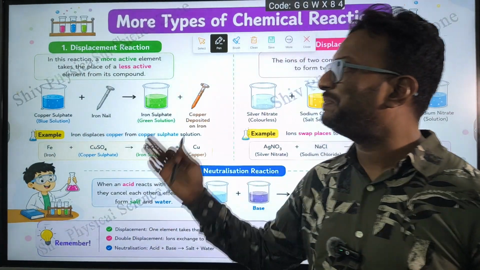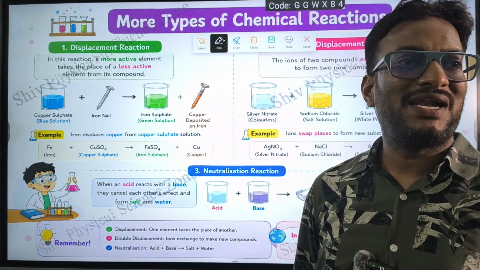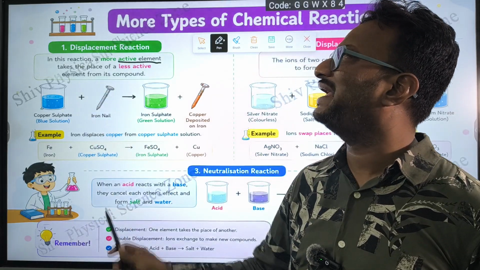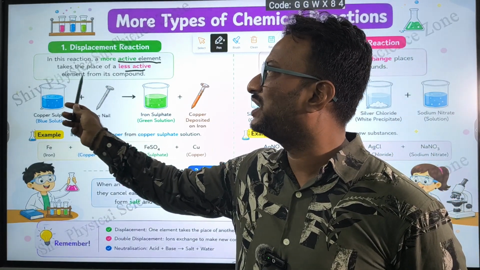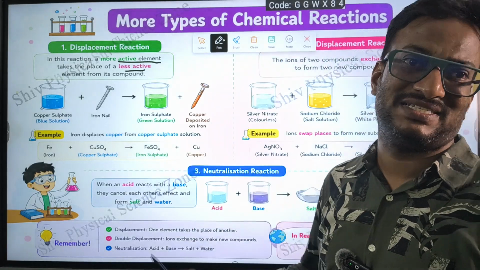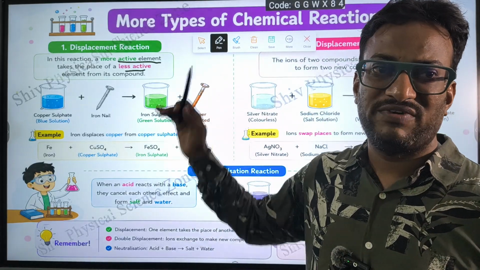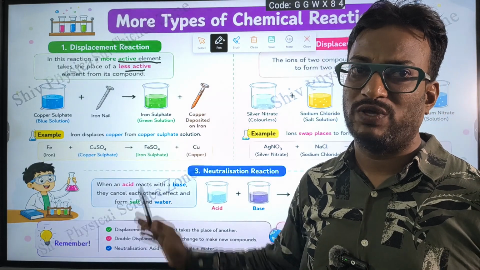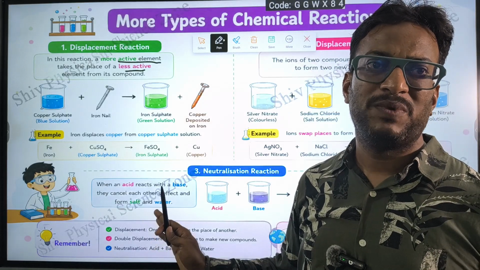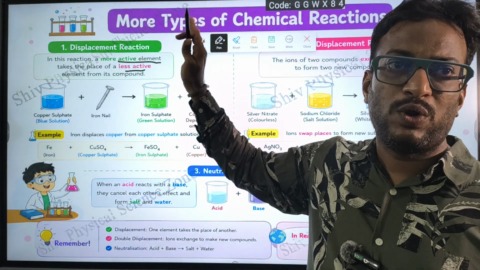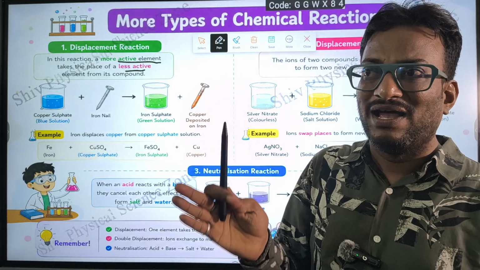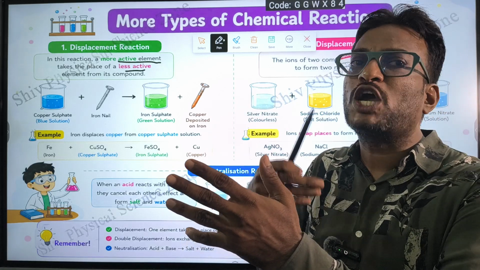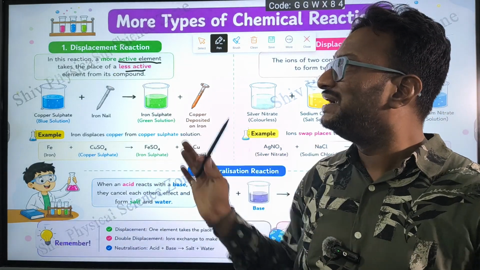Next, some more types: displacement reaction. This is another type of chemical reaction. In this reaction, a more active element takes the place of a less active element. There is a reactivity series; in future we will learn it. There are less reactive elements, especially gold and silver. Potassium and sodium are more reactive elements. More reactive elements will replace the less reactive element in a compound, and they will occupy that place. So that is called displacement.